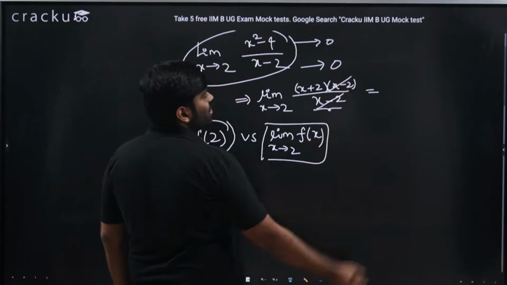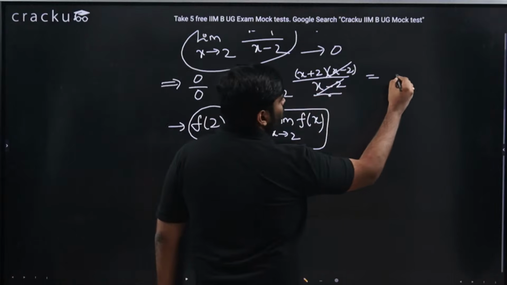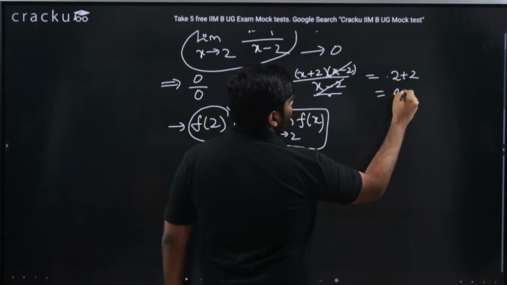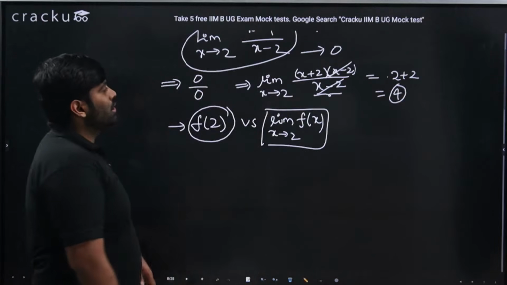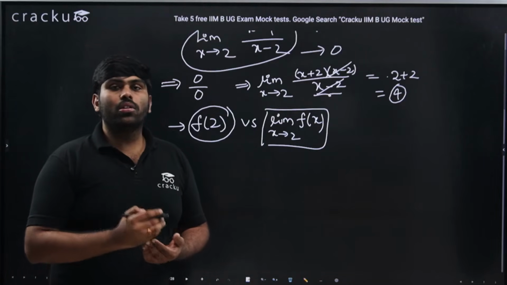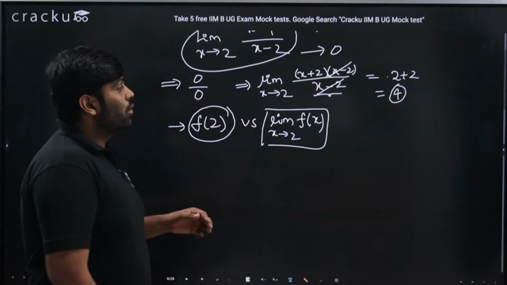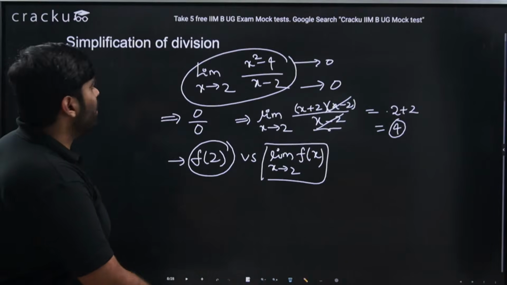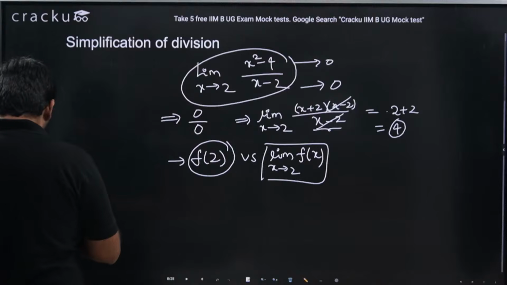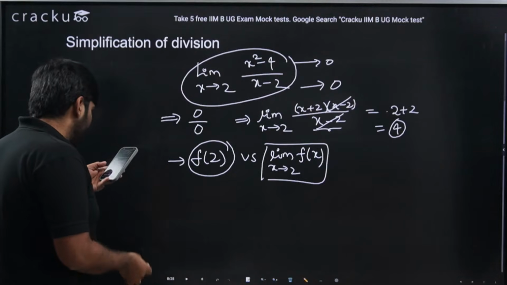Now I would get the limit as x tends to 2 of x plus 2. So x is something which is close to 2, and this value has to tend to 2 plus 2, which is 4. This is how you solve the 0 by 0 form. There are some common factors which you can cancel off such that the given function converts into a proper rational expression where you could get your desired limit value. I hope this is clear. Please let me know if this is clear. That is the right answer, 4.